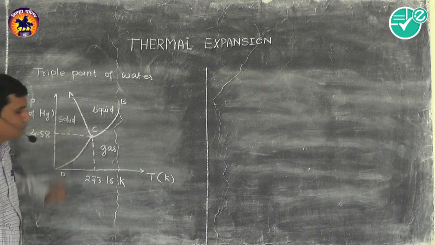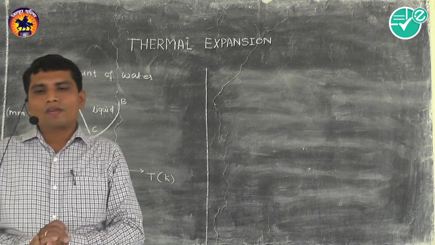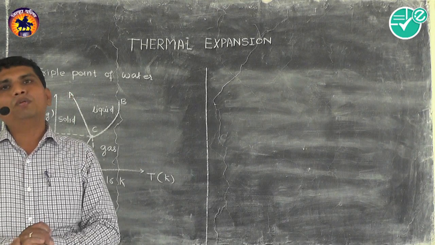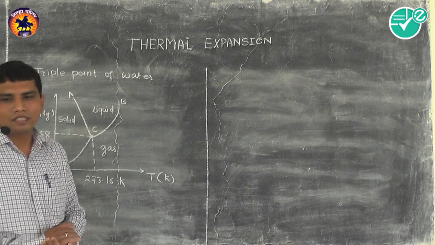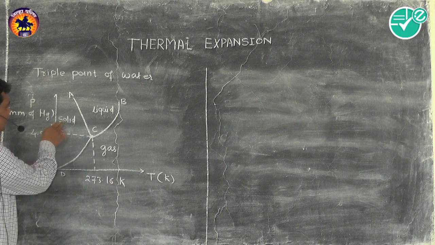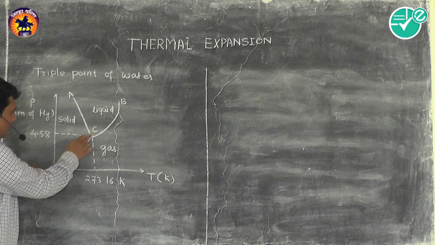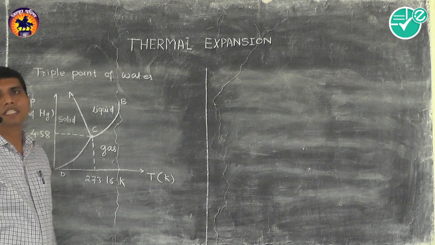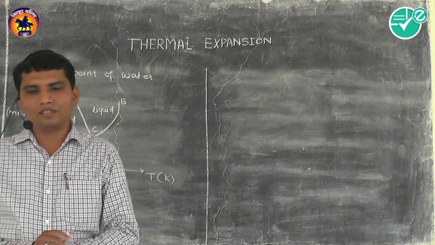Now the third curve, that is CD. Here you can observe that above the CD the substance is in solid phase, and below the CD the substance is in gas phase.